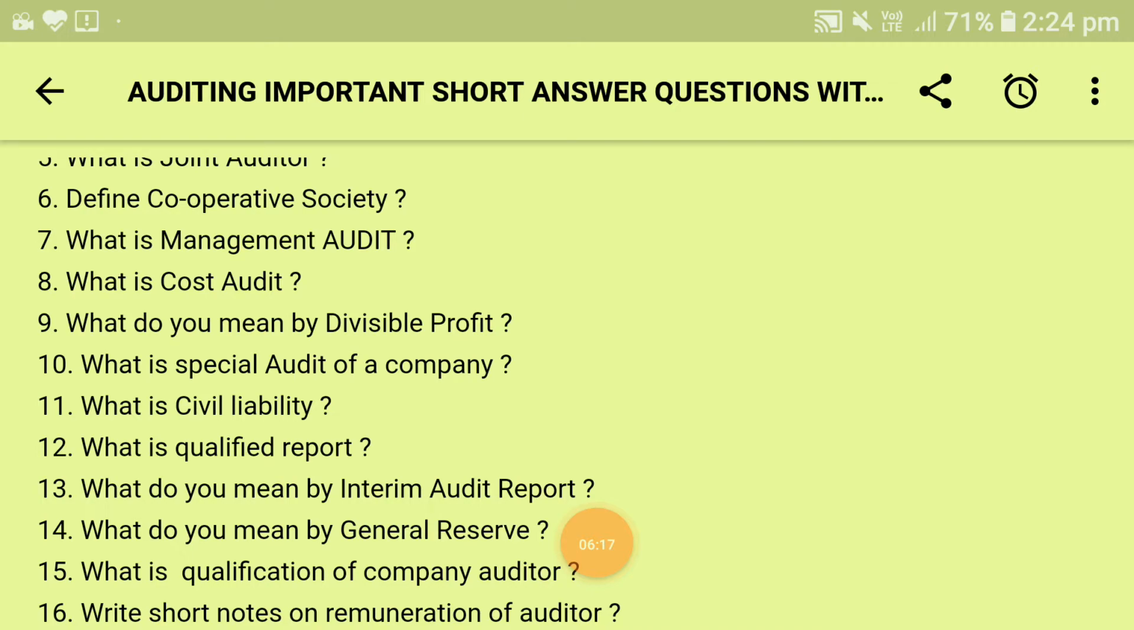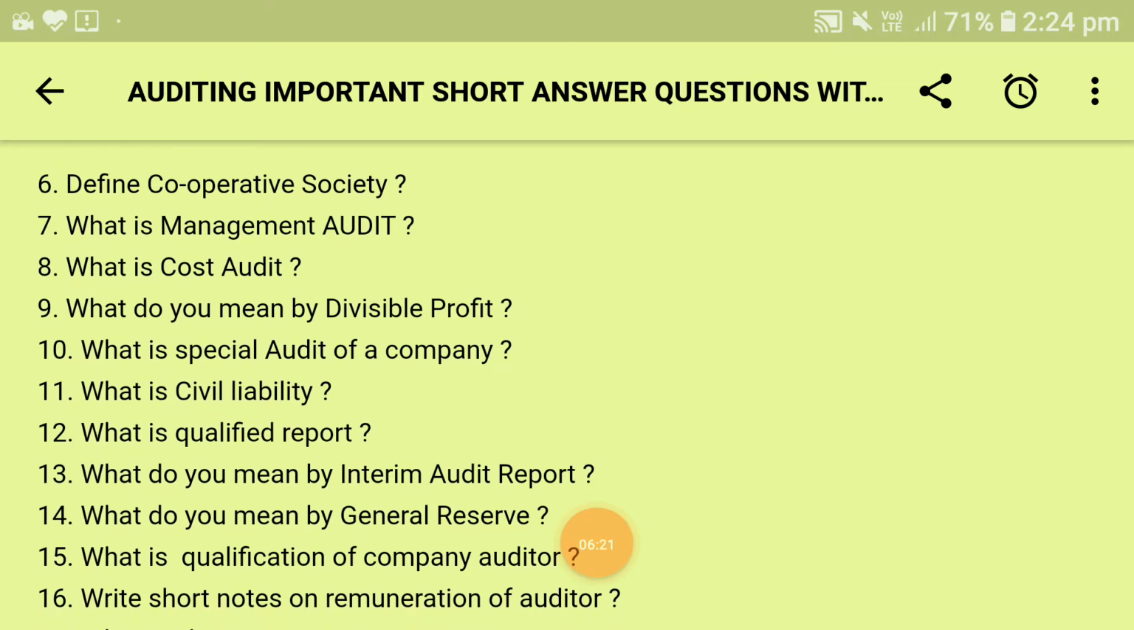Next is, what is civil liability? A civil liability is that which arises from civil actions for damages, and the auditor who is found to have failed in the performance of his duty is required to pay damages or compensation as ordered by the court.